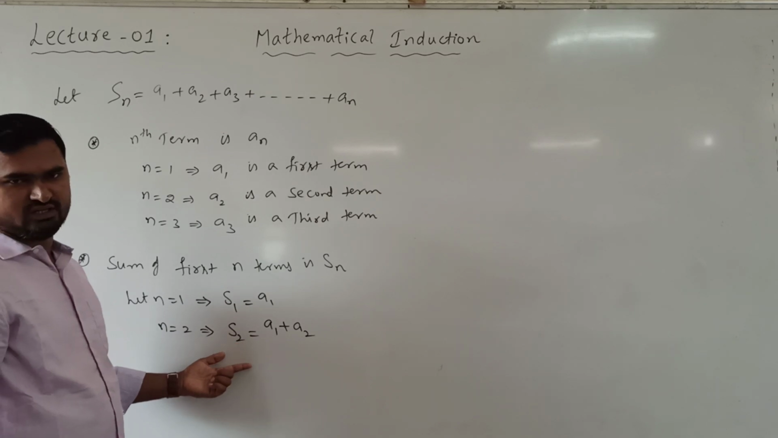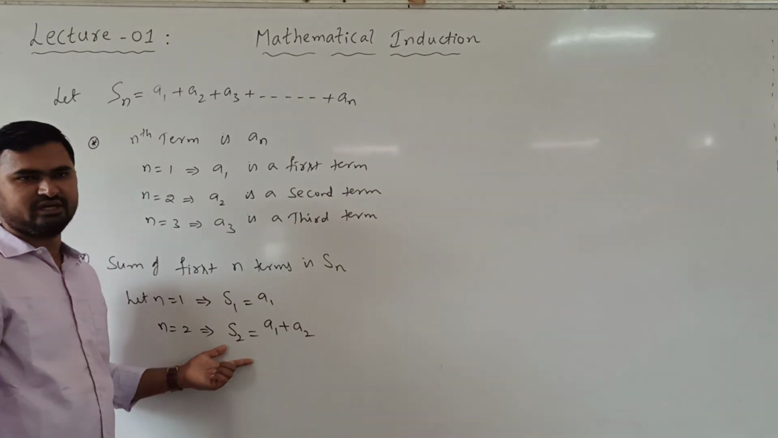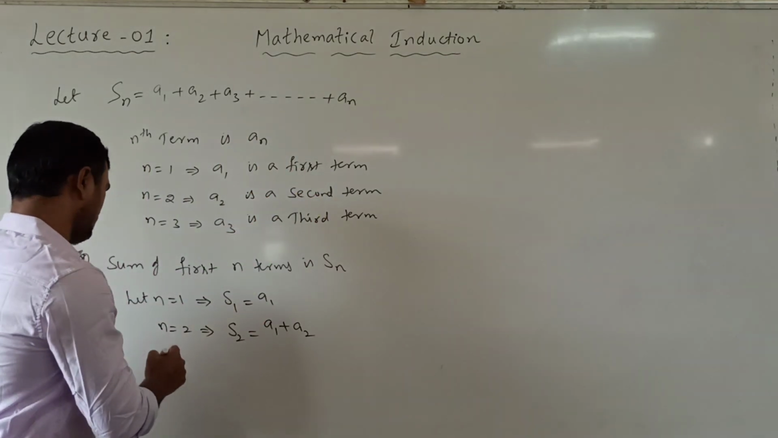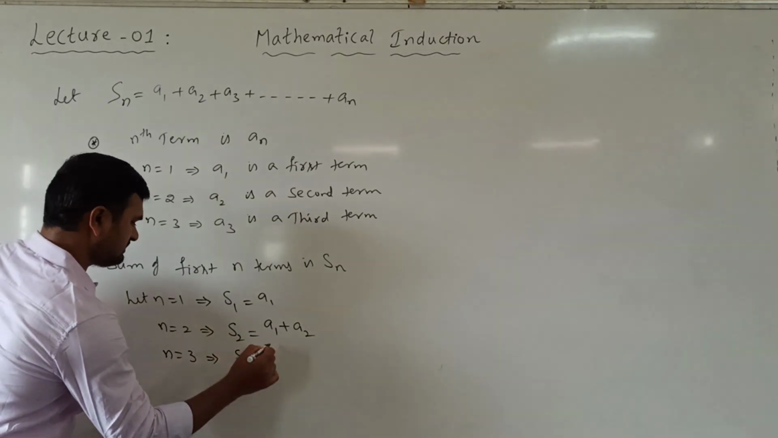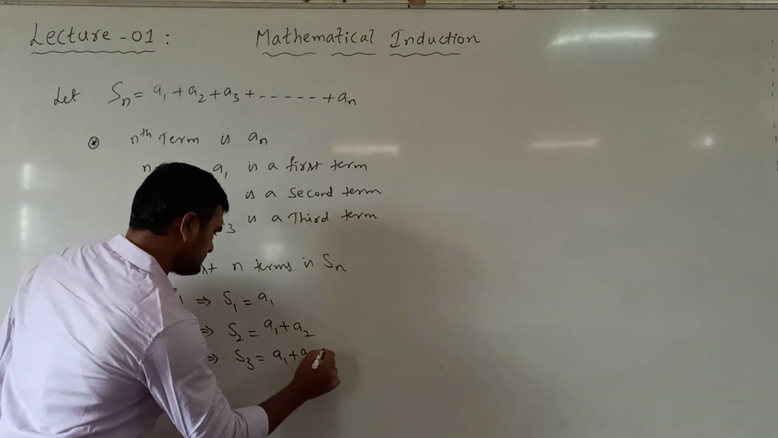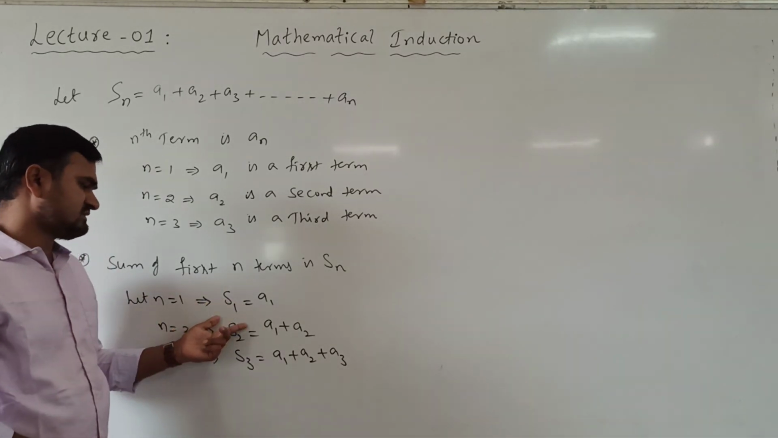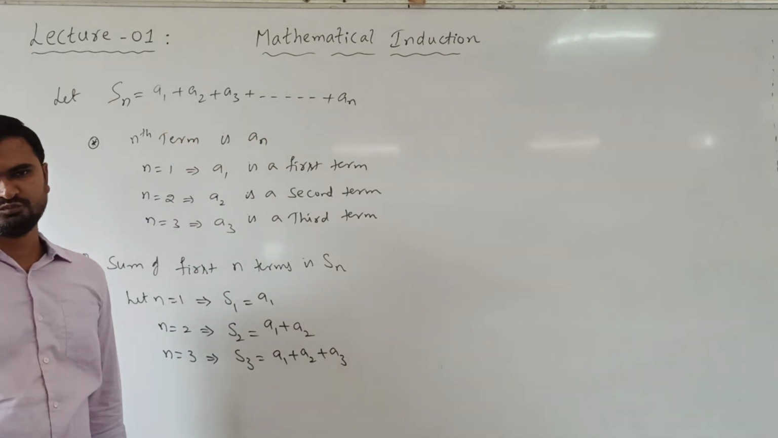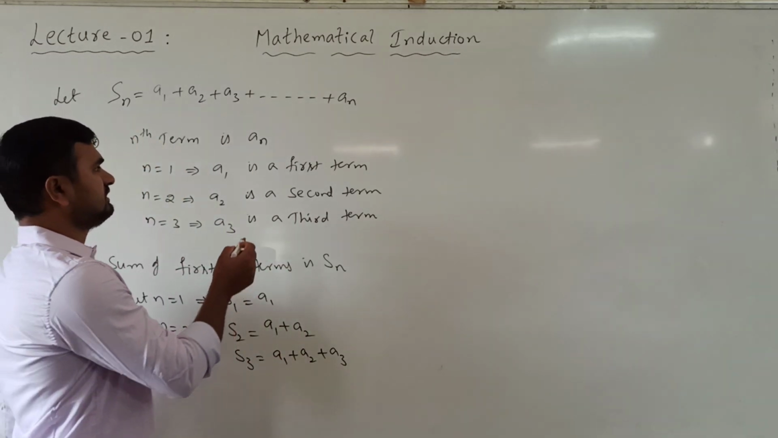If S1, S2 are given, we know the A1 value already. Now substitute A1 here, then we can find what is A2. So we can find the first term, we can find the second term, and so on. If I take n equal to 3, n is 3 means we get S3. What is the meaning of S3? The sum of first three terms, which means A1 plus A2 plus A3. So when these values are given, we can find the terms of the series A1, A2, A3 up to AN. When we are solving the problems, it should be very clear whether we are finding the nth term.